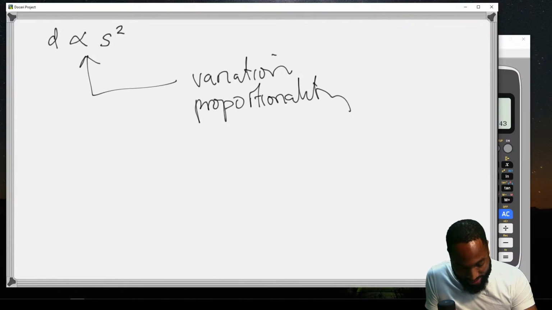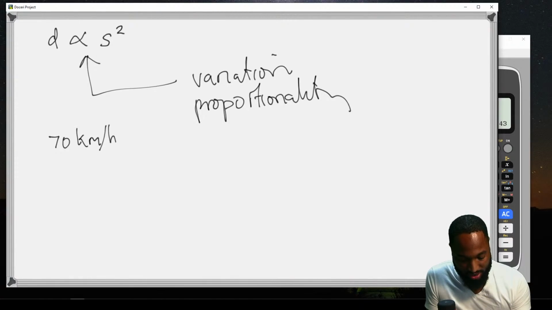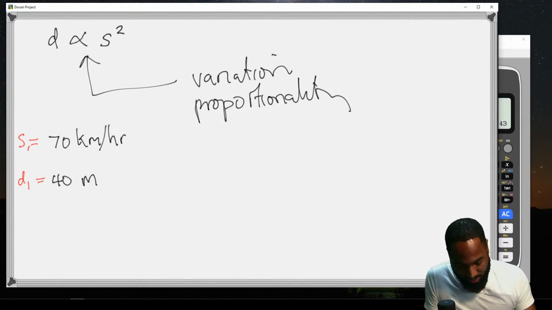A car traveling at, so I have a video on this, you all can take a look. This is a new way they're bringing it. Just search Cohen Springer variation after this video. You can write this down, especially people who do maths. A car traveling at a speed of 70 kilometers per hour requires a distance of 40 meters. So you notice what they're giving us here: initial values of speed and distance. It requires a distance of 40 to make it stop. What distance is required to stop a car traveling at 80 kilometers per hour?